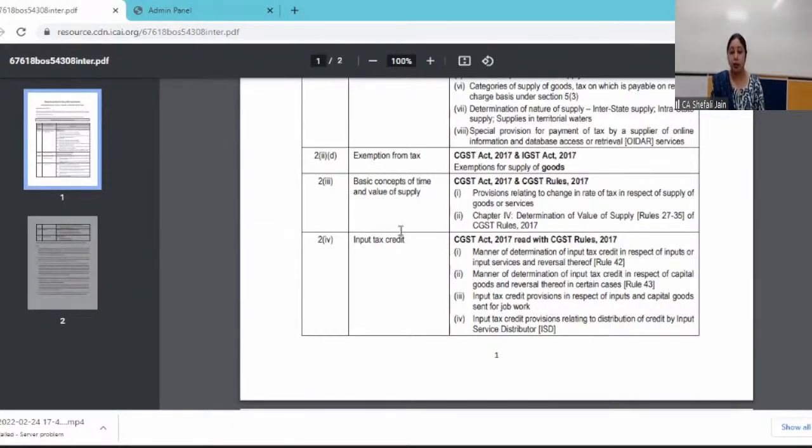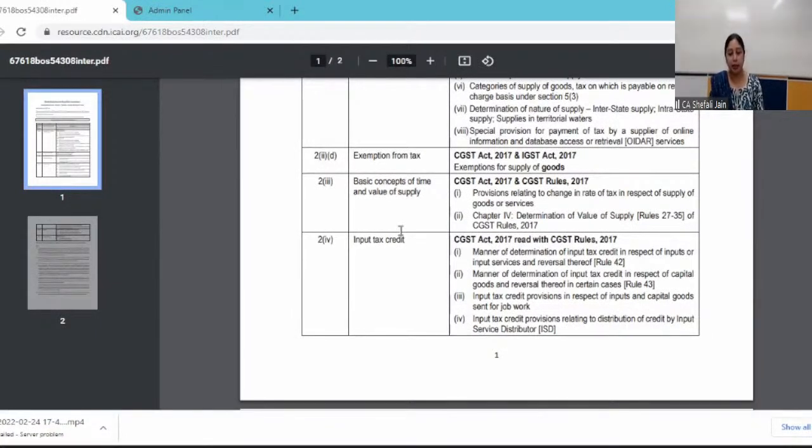Then comes one important point, the change in rate of tax. The time of supply relating to change in rate of tax. So if there is a change in rate of tax, then what will be the time of supply? That is Section 14. It is not relevant at the intermediate level. In valuation also, only the basic provisions of valuation, Section 15, are relevant, but the valuation rules have been excluded.